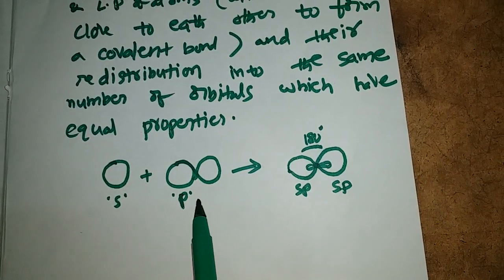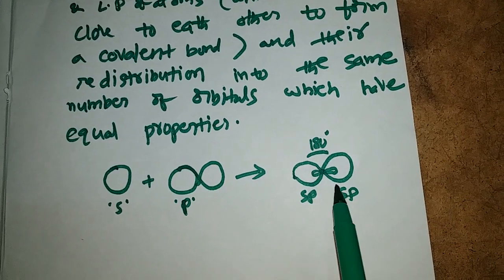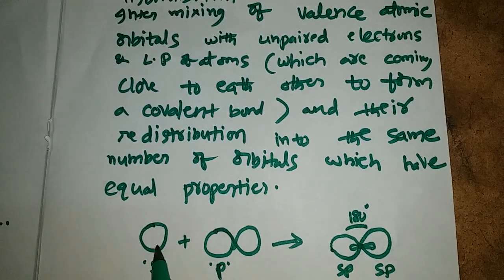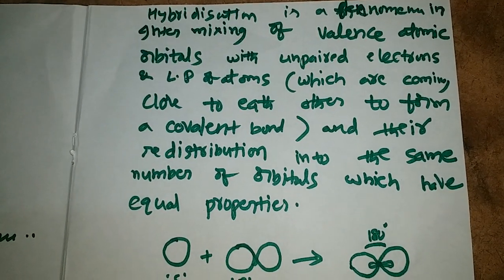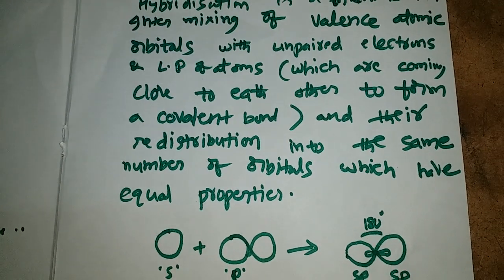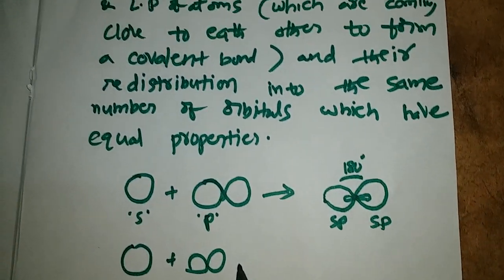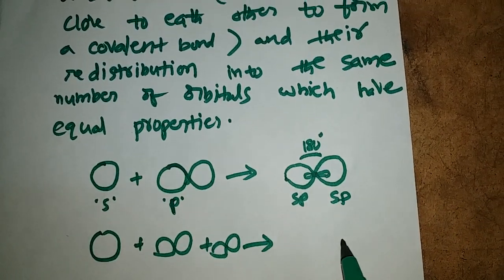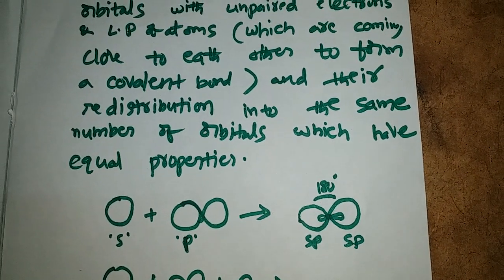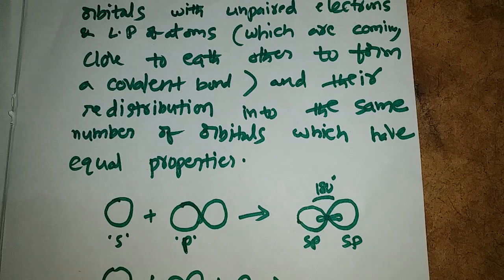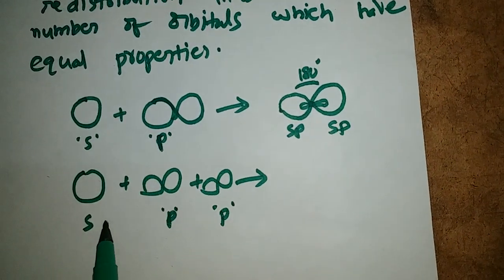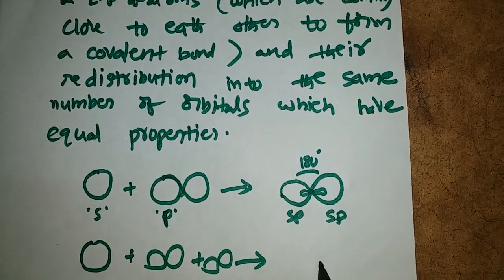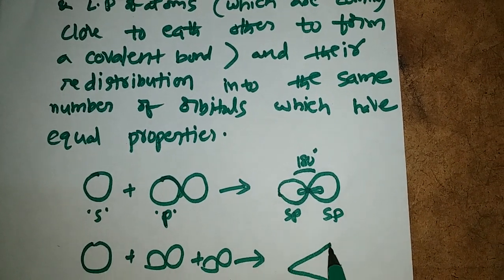One valency s orbital and one valency p orbital combine with each other, and we get two sp hybridized orbitals which are separated by 180 degrees. After that, one s orbital and two p orbitals combine with each other, and then we will get three sp2 hybridized orbitals. This is one s orbital, this is one p orbital, this is another p orbital. So one s and two p orbitals. The newly formed hybridized orbitals are called sp2 hybridized orbitals.